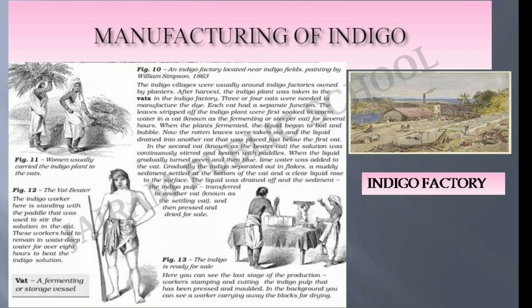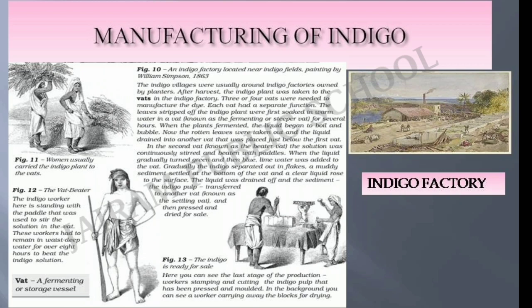In figure number 11, you can see indigo villages, usually around the indigo factories owned by the planters. In figure number 12, after harvest, the indigo plant was taken to the vats. Standing with the paddle that was used to stir the solution were needed to manufacture the dye. Vats is nothing but a fermenting or a storage vessel. Over 8 years, each vat had a separate function.